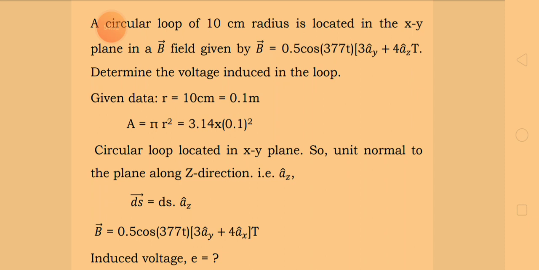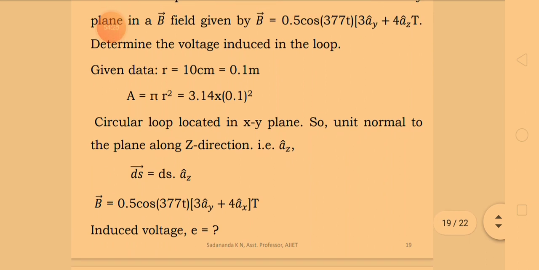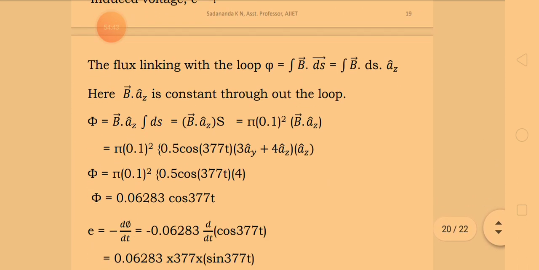Therefore the area is a vector entity, ds vector is equal to ds into the unit normal az cap. Given that vector B is equal to 0.5 cos(377t)(3ay cap plus 4az cap) Tesla, that is the equation given. What is the induced voltage you are supposed to determine?